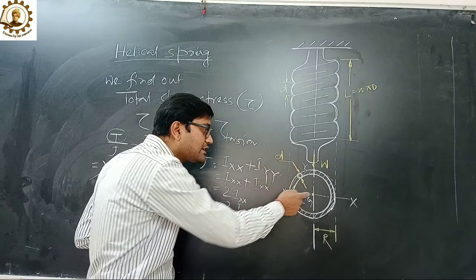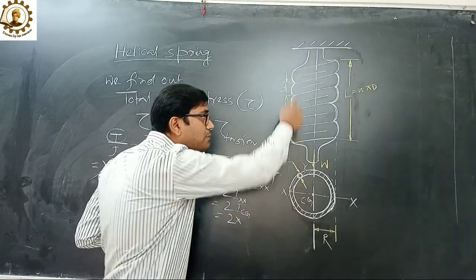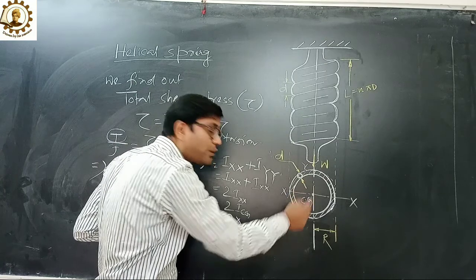Center of gravity we have already discussed. What is the center of gravity? All mass of the spring is assumed to be concentrated at that particular point, called CG.